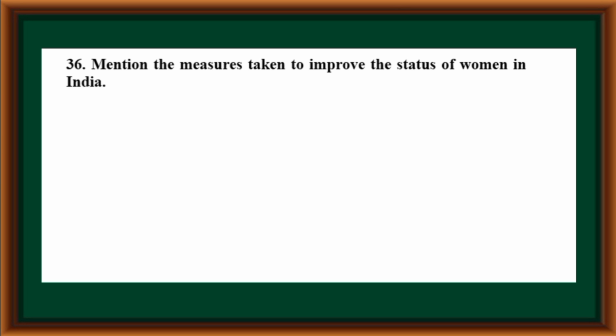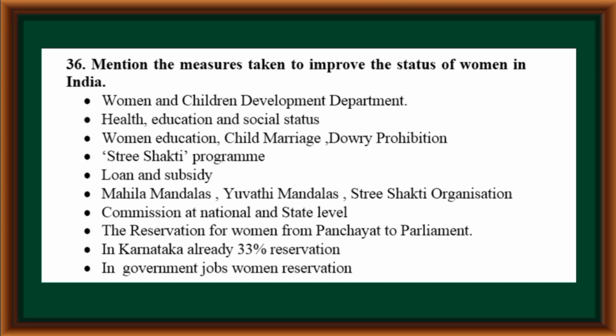Mention the measures taken to improve the status of women in India. Women and Children Development Department, health, education and social status, women's education, child marriage, dowry prohibition, Stree Shakti Program, loan and subsidy, Mahila Mandalas, Yuvati Mandalas, Stree Shakti Organization, commissions at national and state level, reservation for women from Panchayat to Parliament. In Karnataka, already 33% reservation. In government jobs, women's reservation.